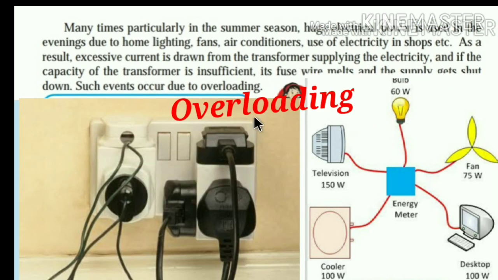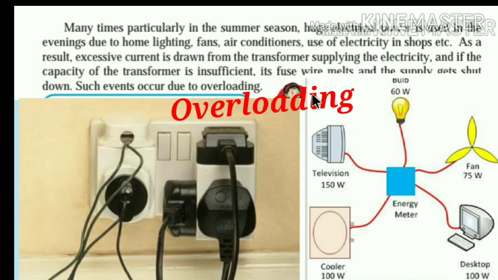Next point, overloading. Many times, particularly in the summer season, huge electrical power is used in the evenings, due to home lighting, fans, air conditioners, use of electricity in shops, etc. As a result, excessive current is drawn from the transformer supplying the electricity.